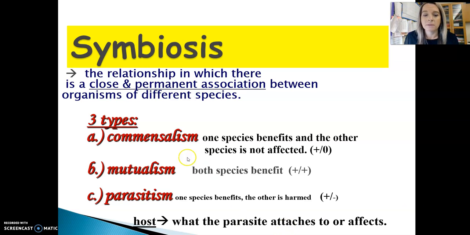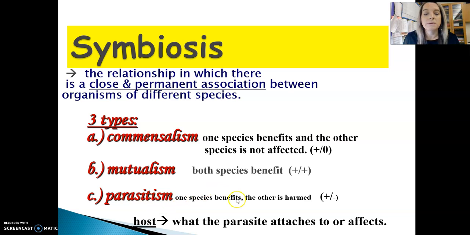So there's commensalism, which is when one species benefits and then the other is not affected. And we're going to use a +-0 to represent that. Plus for the organism that's benefiting, and 0 for the organism that is having a neutral effect. It doesn't care that the other organism is there. Mutualism is when both species benefit. Both species are getting something positive out of the relationship.